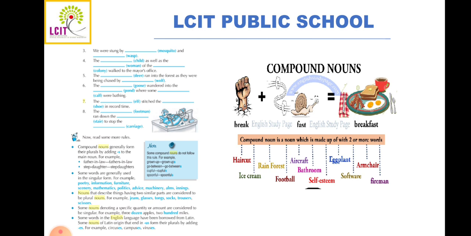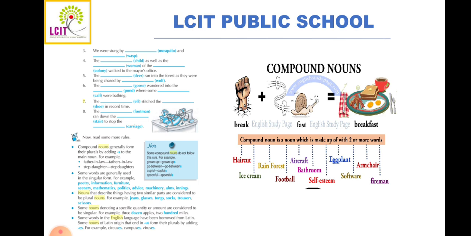But according to the note, some compound nouns do not follow this rule. There are various other rules also. Some words are generally used in the singular form, for example poetry, information, furniture.